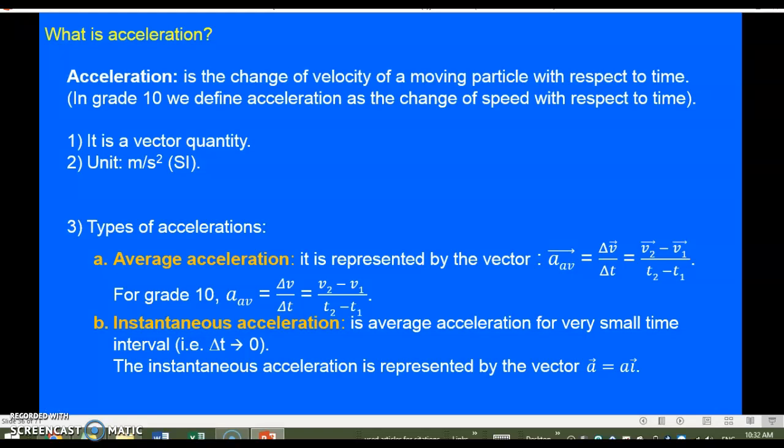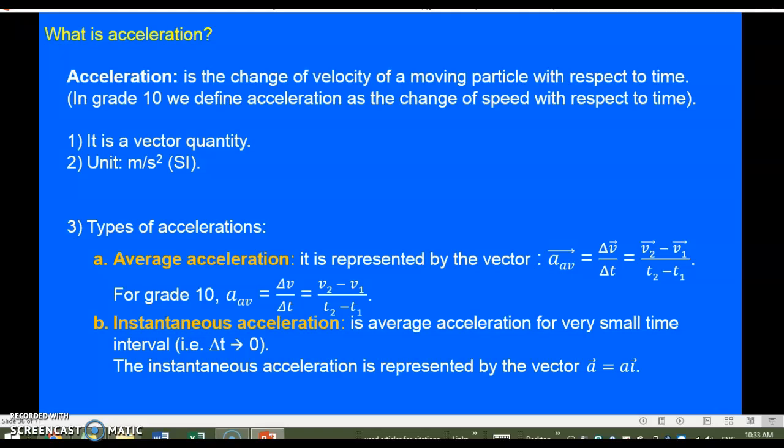Similarly, here we have the average acceleration and the instantaneous acceleration. The average acceleration is for the whole motion or for a long period of time. So how much did the speed change with respect to time? How much did it increase or how much did it decrease? However, the instantaneous acceleration is for an instant, and mathematically we express it as delta t tending to 0.